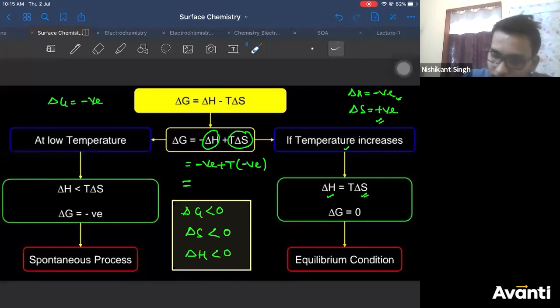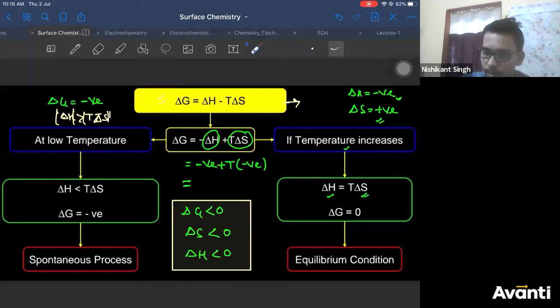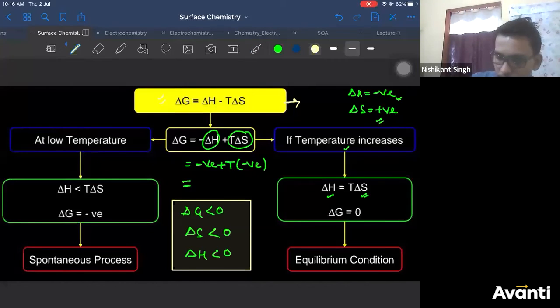So from this equation, for spontaneity, delta H magnitude should be greater than T delta S. Magnitude of delta H should be greater than T delta S. This is if you consider this equation, right? And then this will be wrong. I think there's a problem with the sign here.